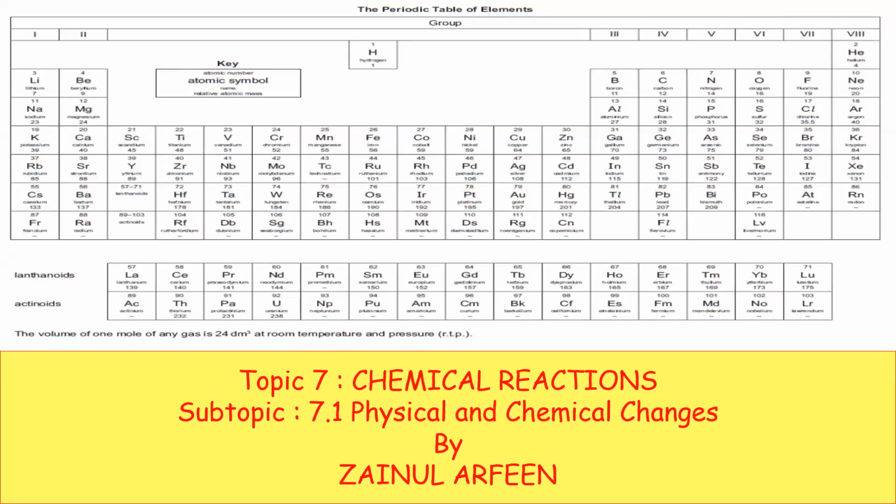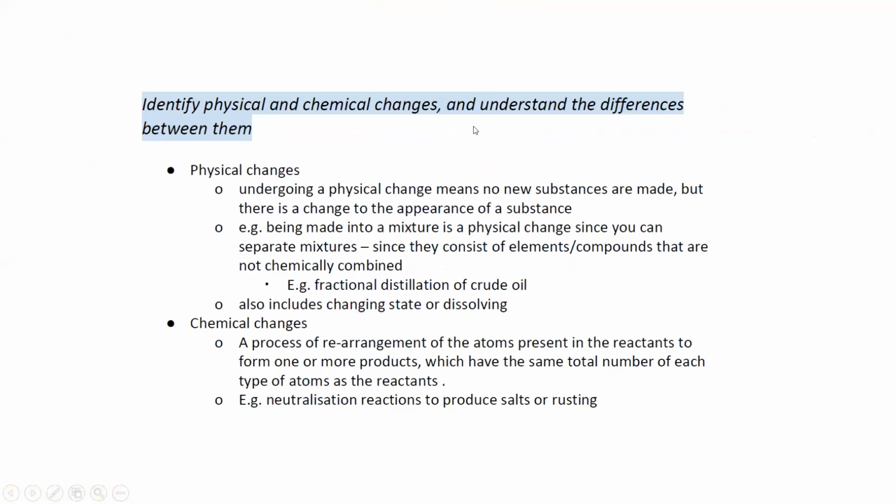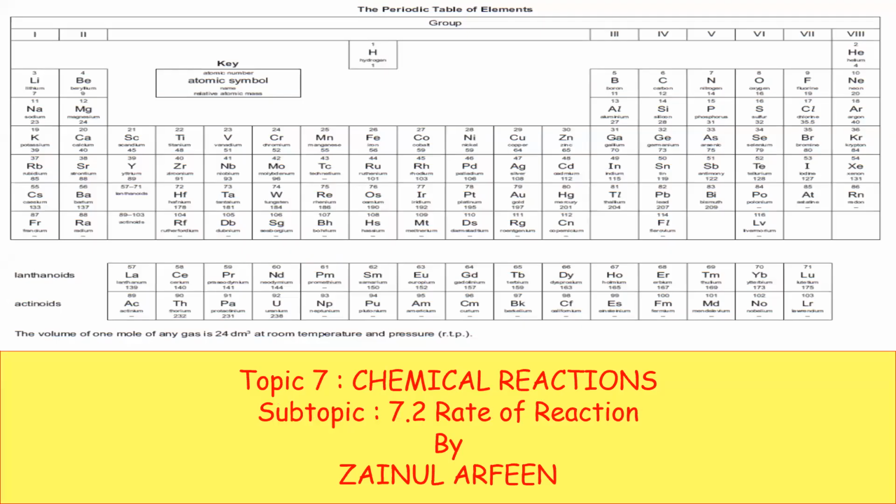The last session we started topic 7, which is about chemical reactions. This chemical reaction is divided into subtopics. The first one is physical and chemical changes. A physical change is one in which no new substance is formed, whereas a chemical change is the change in which a new substance is formed. For example, melting of ice is a physical change, but burning of candle wax or burning of wood is a chemical change.